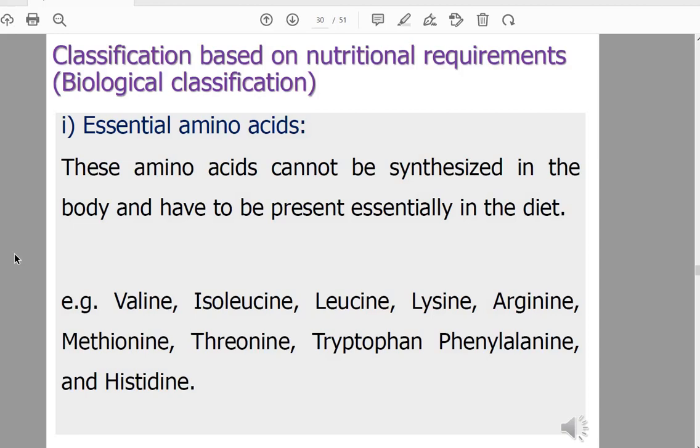P for phenylalanine, V for valine, T for threonine, T of the tryptophan, I for isoleucine, M for methionine, Hall: histidine, leucine, and lysine. This is for easy remembering of essential amino acids. It's Private Tim Hall.